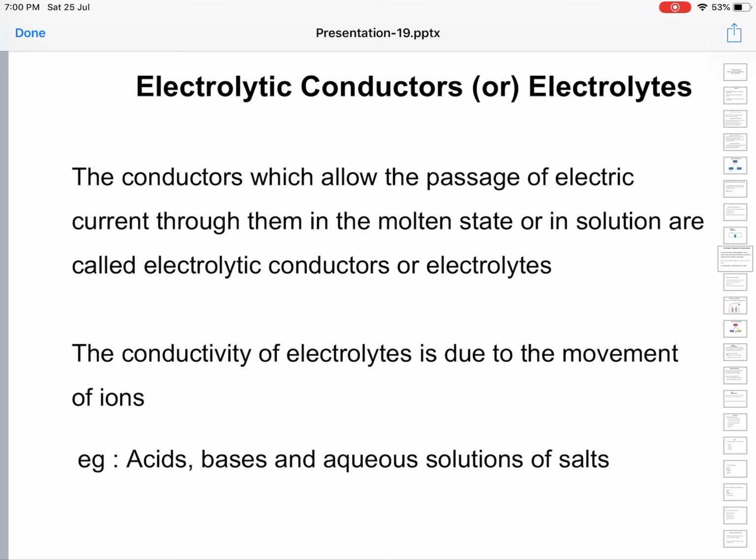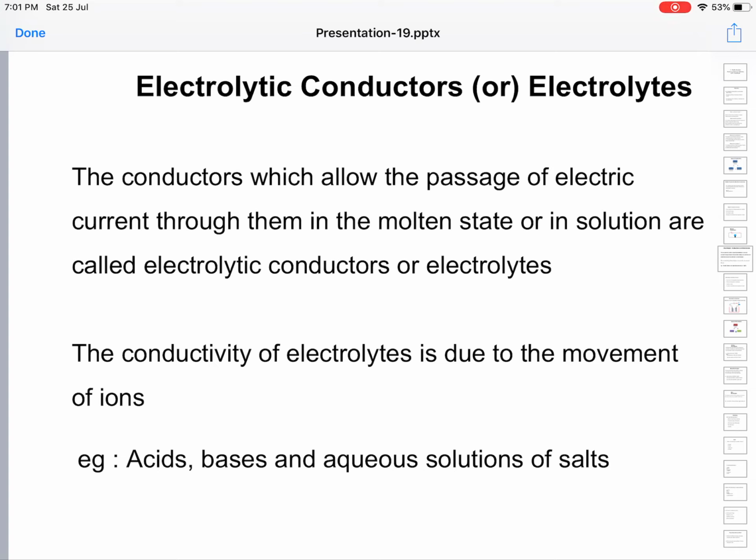The conductivity of electrolytes is because of the movement of ions. Whenever an acid, base or salt is dissolved in water, or heated to high temperature to turn from solid to liquid state, the ions present become free and are able to move from place to place.